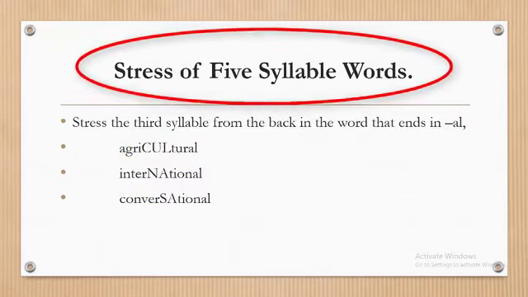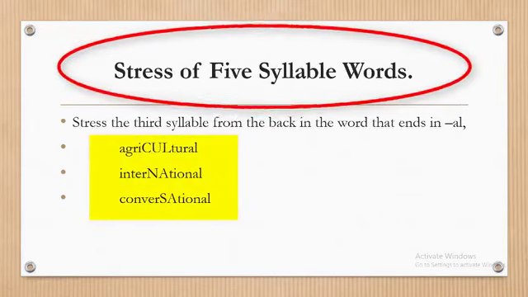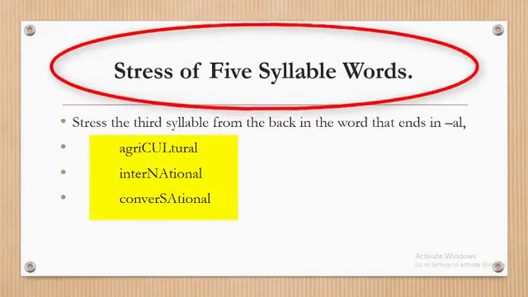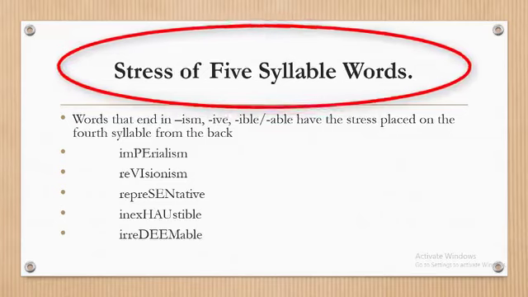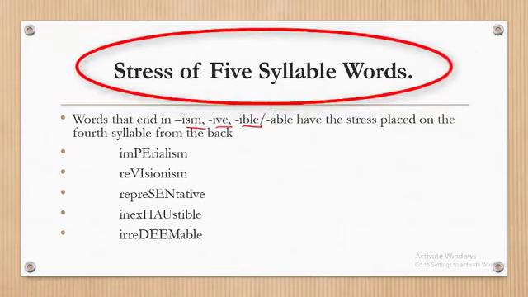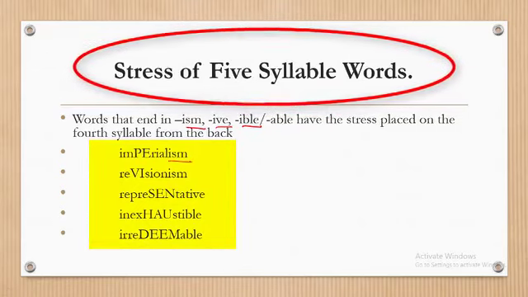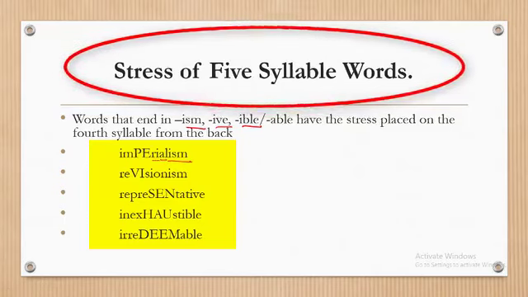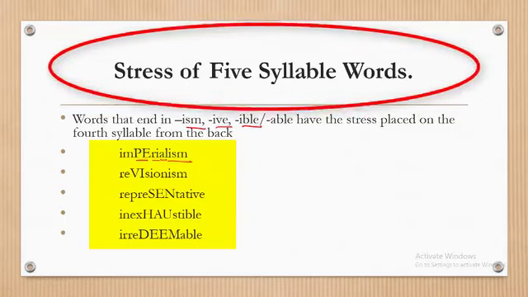Then the same thing applies to words ending in AL. Agricultural, so you stress the third syllable from the end. International, conversational. Then also words that end in ISM and IVE are stressed on the fourth syllable from the end. This is 1, 2, 3, and this is the fourth syllable. Easy.